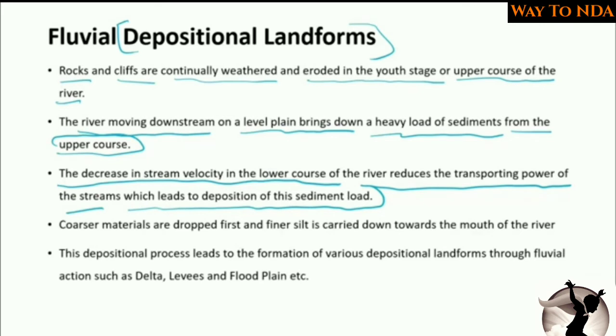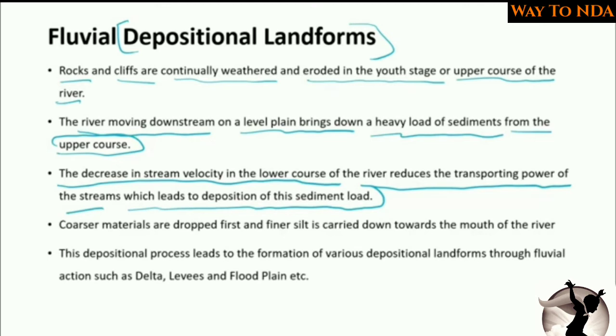Now when we see the youth stage, the velocity of the streams was very high. Why? Because they were coming from mountains to the plains. So velocity was very high. Now they have reached the plains. They have left the mountains behind and now the river is coming to the plains. And when the river is in the plain, at that time velocity will decrease. Now the capacity to carry the sediments with it will decrease.